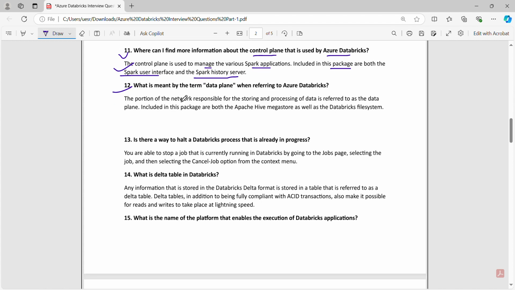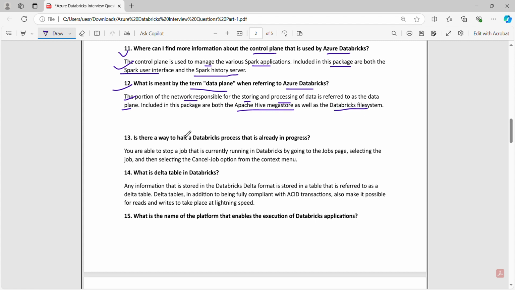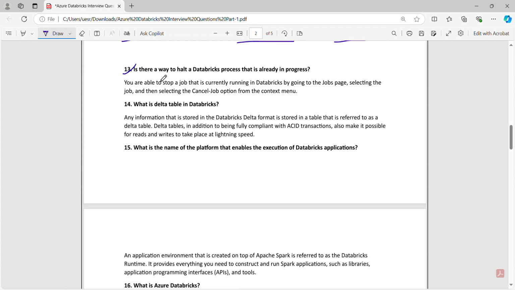Number 12. What is meant by the term data plane when referring to Azure Databricks? The portion of the network responsible for storing and processing of data is referred to as the data plane. Included in this package are both the Apache Hive Metastore as well as the Databricks file system. 13th point, is there a way to halt a Databricks process that is already in progress?